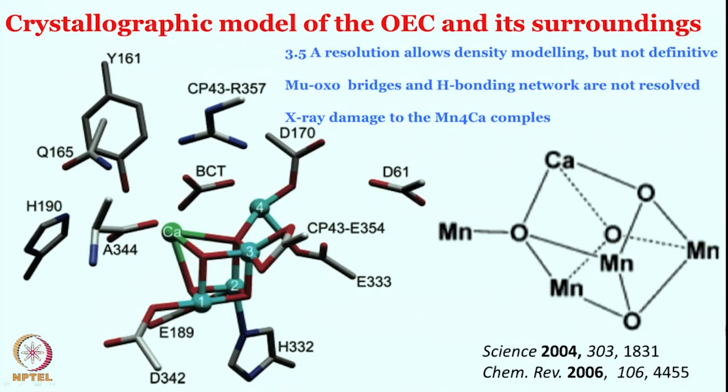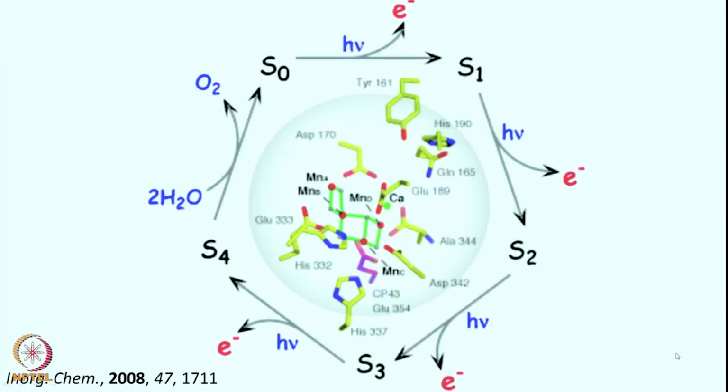There are different ways you can look at this structure. This is perhaps the one, if you want to remember something, perhaps this is the one from the crystallographic characterization. Let us look at little bit more into the electronic properties of these intermediates.